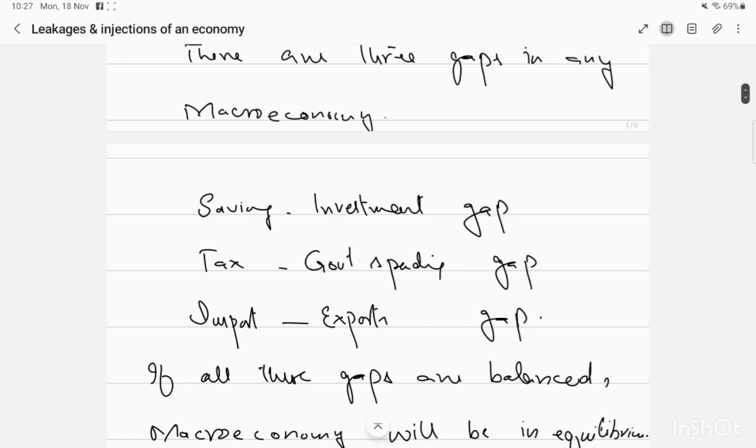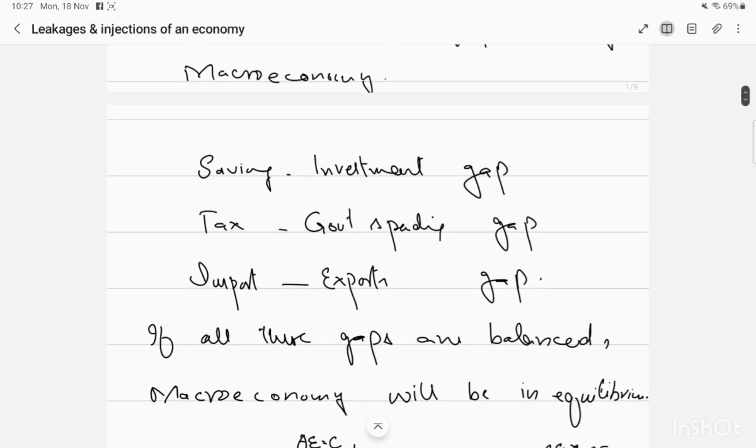There can be three types of gap in any economy. The first gap is the saving investment gap. If savings are more than investment, national income will decrease, because it is reducing the aggregate demand in the economy. The second gap is the fiscal gap, the taxes and government spending gap. When government spending is more than taxes, this causes a budget deficit. When taxes are more than government spending, there will be a budget surplus. So they must be balanced to each other.